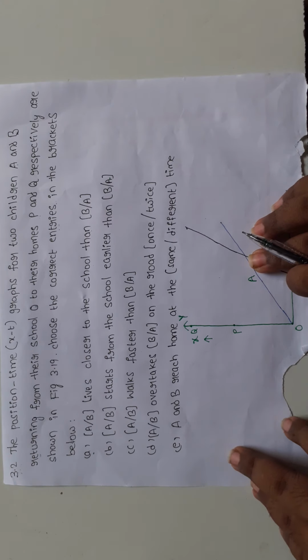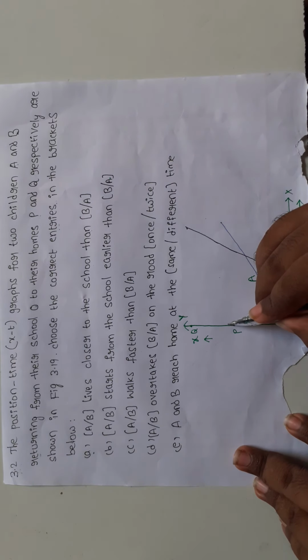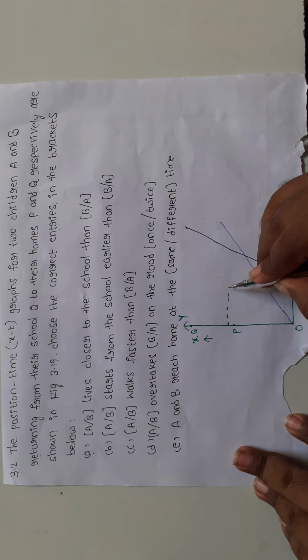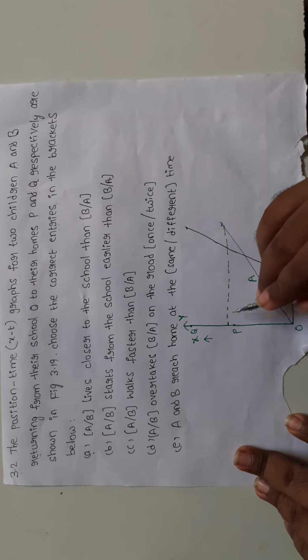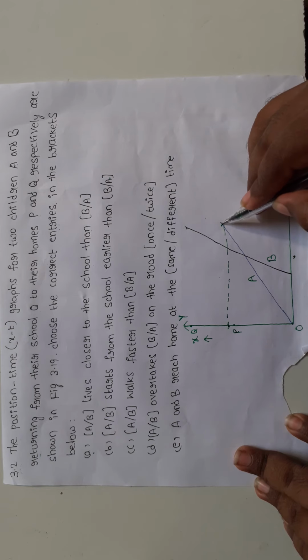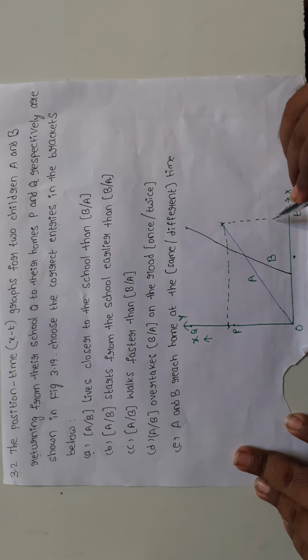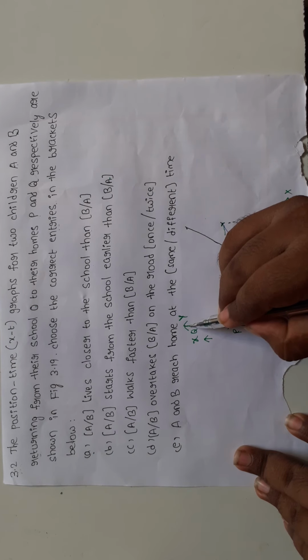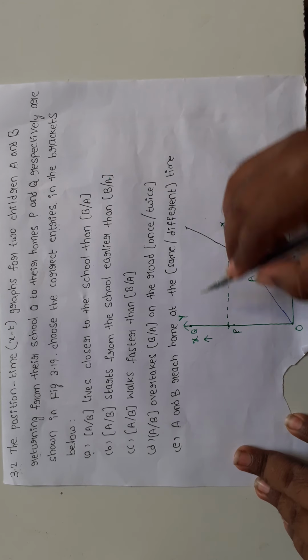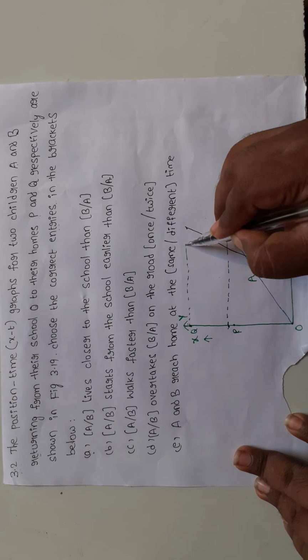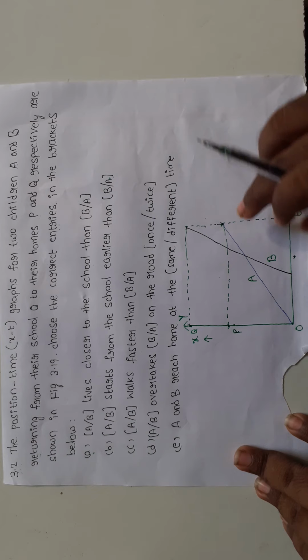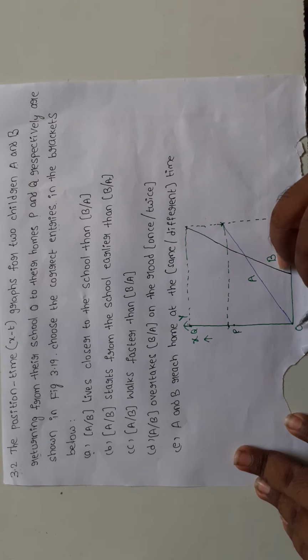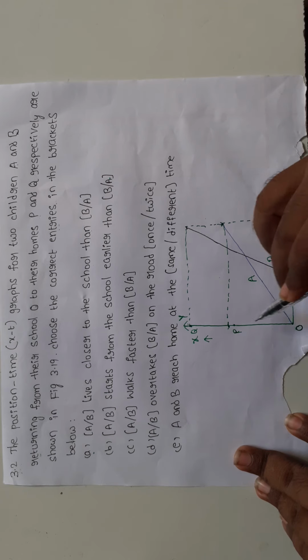First of all, I am going to find the values along the x-axis and y-axis. This is children A, whose home is at point P. This is the along y-axis value, and this is the along x-axis value. This is children B, along y-axis value here, along x-axis value here. Okay, these are the x-axis and y-axis values. So this is the school position.